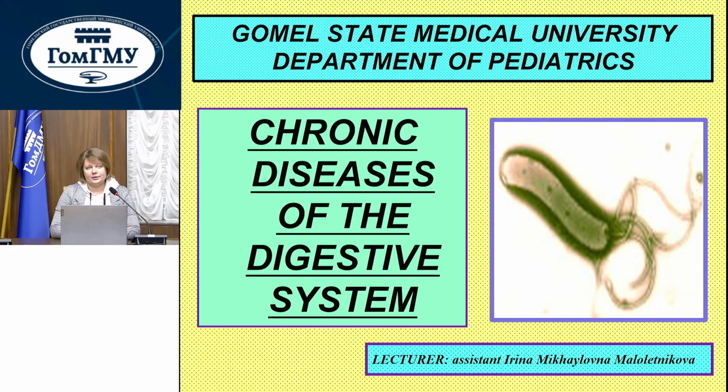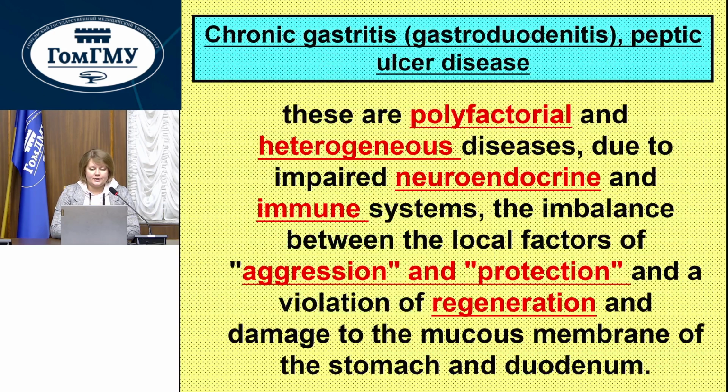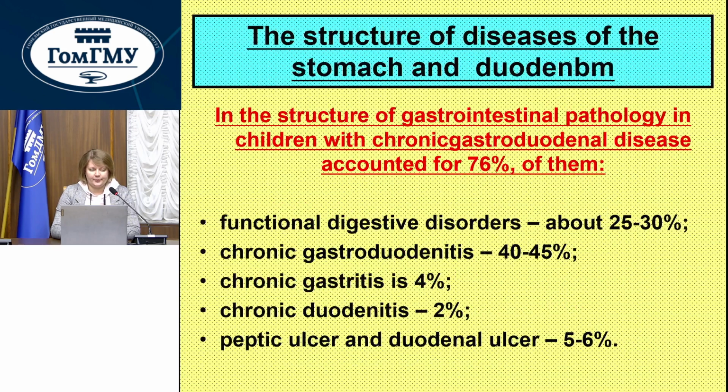Dear students, today we have a lecture on chronic diseases of the digestive system. Chronic gastritis, gastroduodenitis, peptic ulcer diseases. They are polyfactorial and heterogeneous diseases due to impaired neuroendocrine and immune systems, an imbalance between the local factors of aggression and protection, and a violation of regeneration and damage to the mucous membrane of the stomach and duodenum.